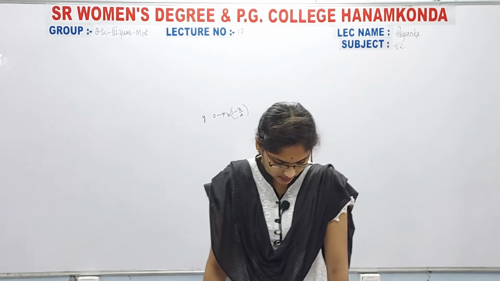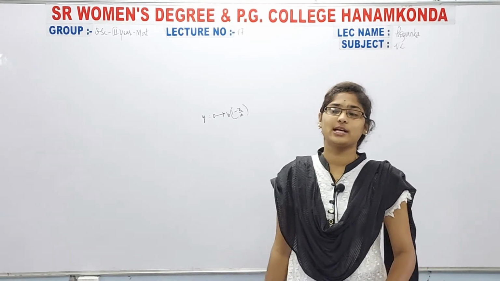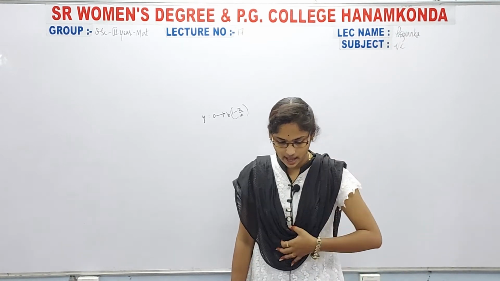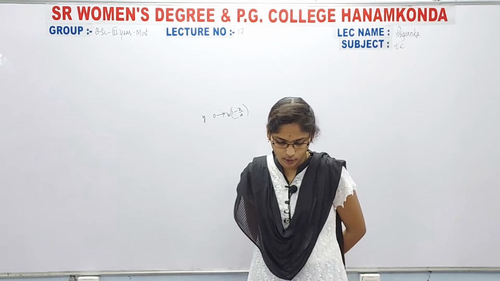In the previous class, that means yesterday's class, we discussed the problems related to unit 3, and in that we have another problem.